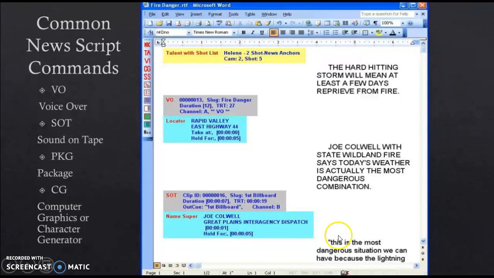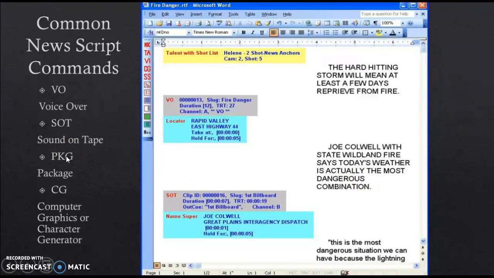And if you see down here, this is in lowercase letters. The reason is mainly for closed captioning. So all of your SOTs will always be in lowercase letters, so you know that as an anchor, you don't have to read that part. You only read this part.